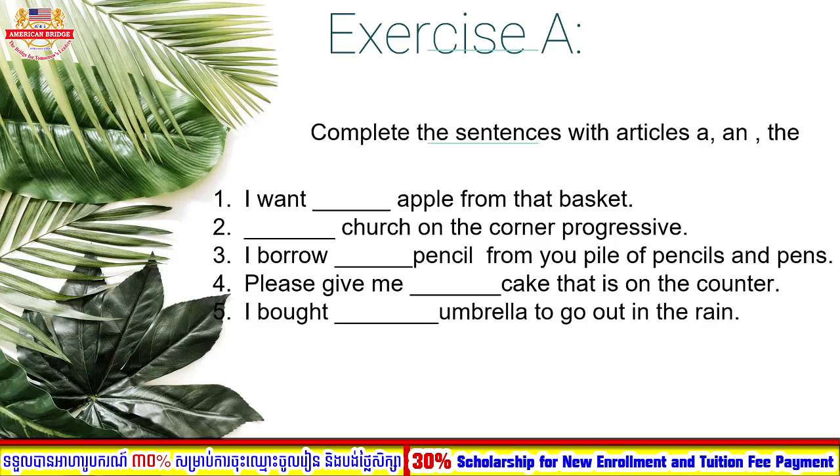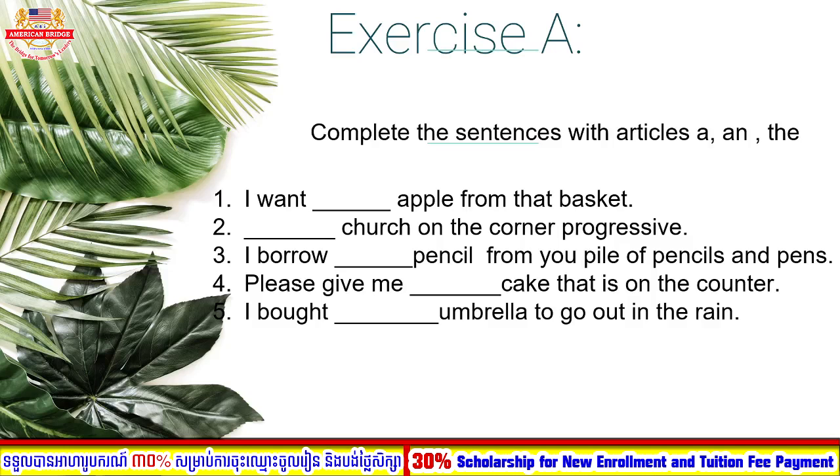apple from the basket. Number 2, church on the corner. Number 3, I borrow pencil from you, pile of pencils and pens. Number 4, please give me cake that is on the counter. Number 5, I bought umbrella to go out in the rain. So I hope that you have finished writing already. Now let's help teacher to complete the article in the sentence.